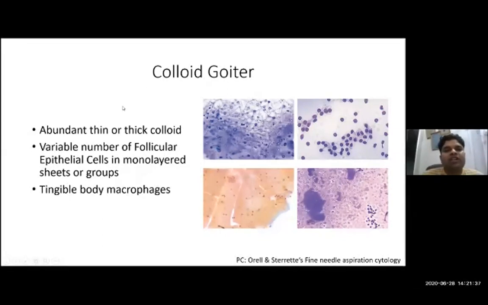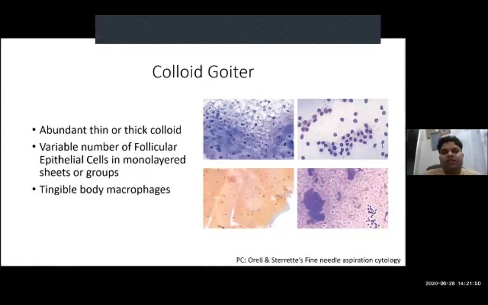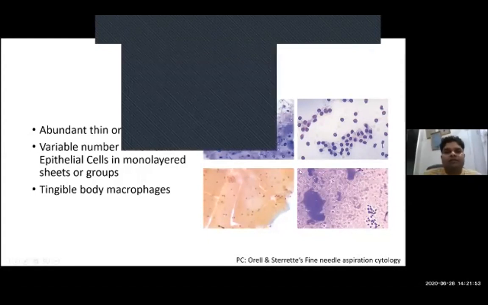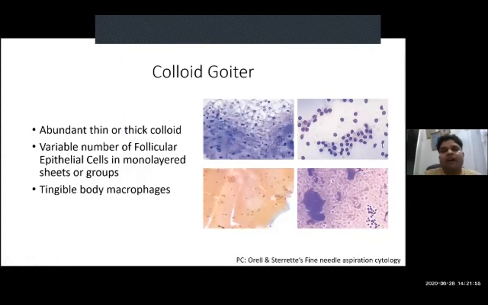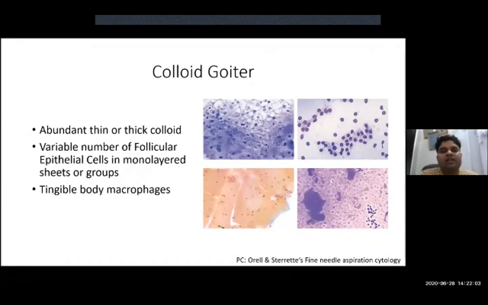So abundant thin and thick colloid along with a variable number of follicular epithelial cells, and these follicular epithelial cells are usually present in cohesive groups or monolayered sheets. Sometimes we can also find some macrophages which are laden with cellular debris as well as necrotic material.